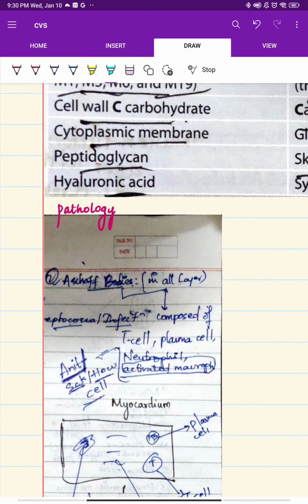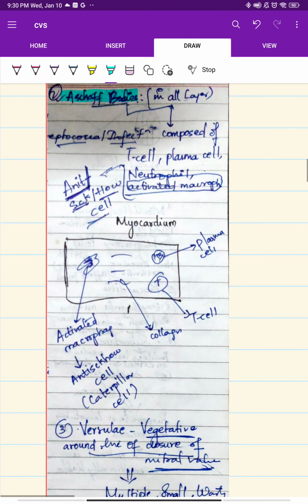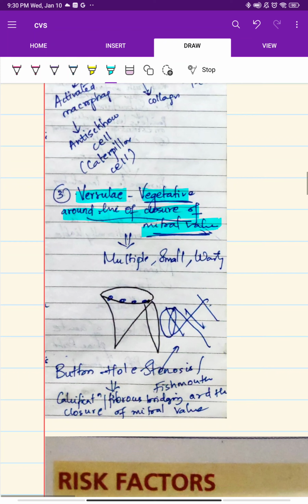And if you see the pathology, you will see Aschoff bodies and verrucae, or vegetations, around the line of closure of the mitral valve. And buttonhole stenosis will also be seen, guys.